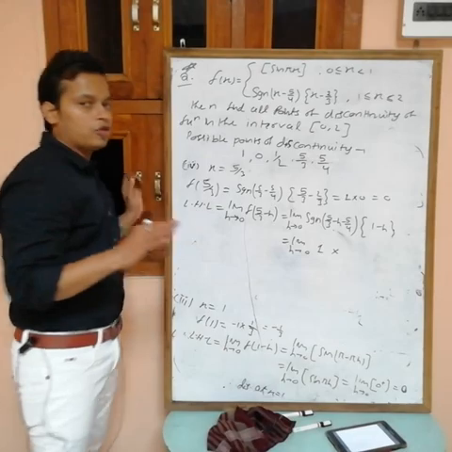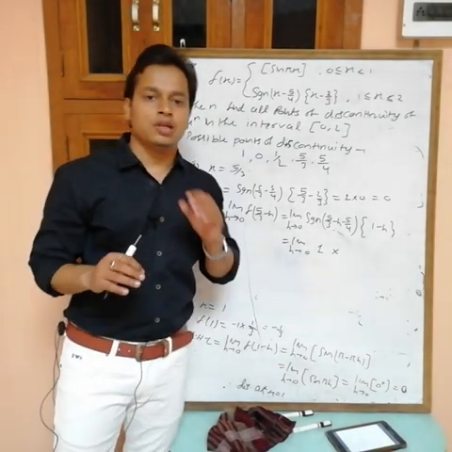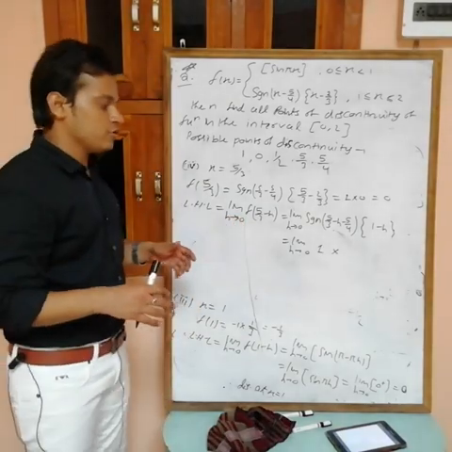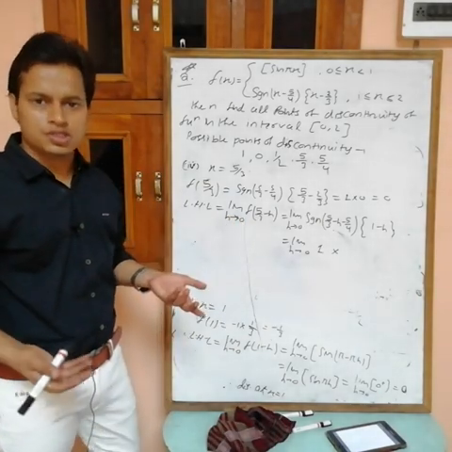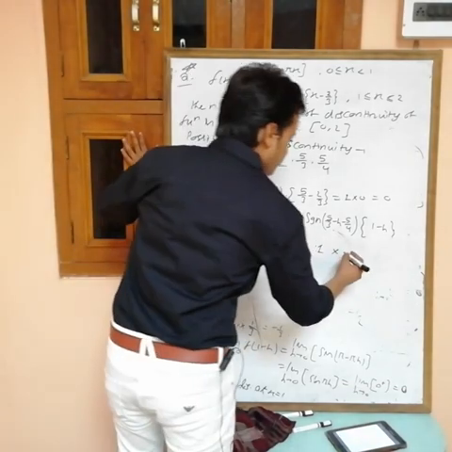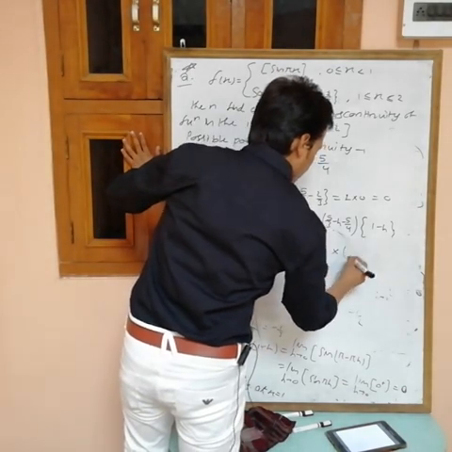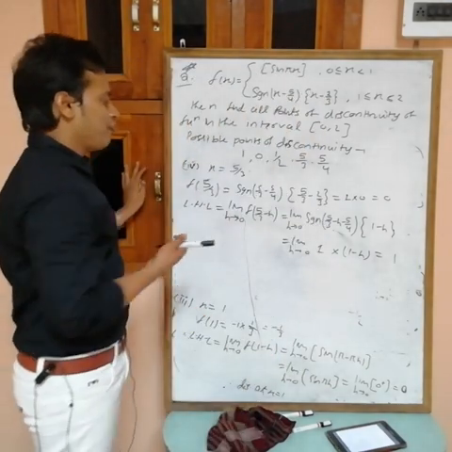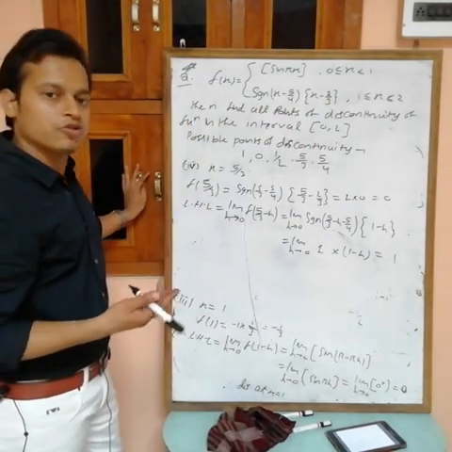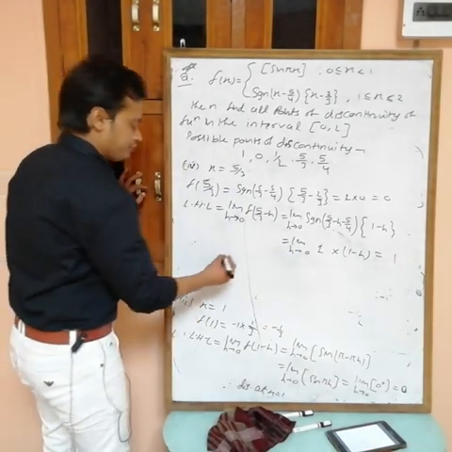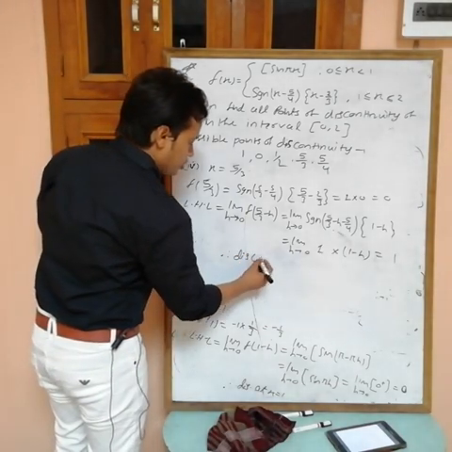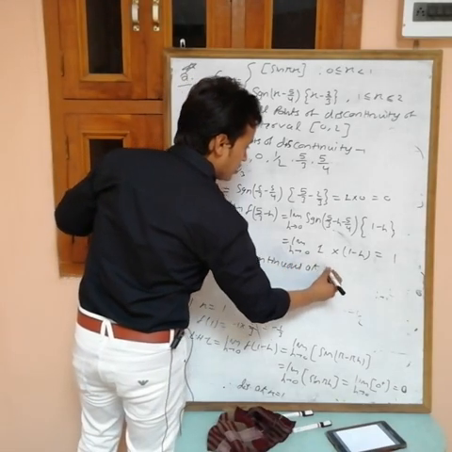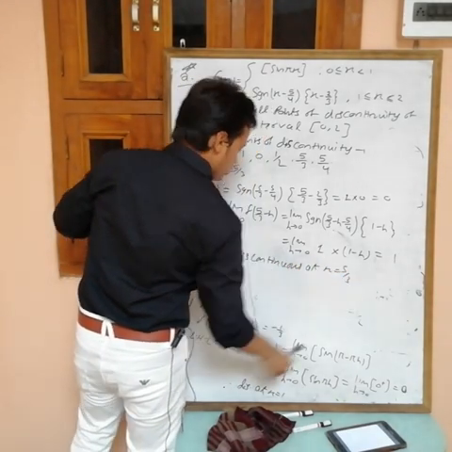The limit as h tends to 0 of this is equal to 1. Now the fractional part of 1 minus h: 1 minus h is like 0.99999, and the fractional part of 0.99999 is the same thing because it is a pointed value. So I am writing 1 minus h. Now put h equals 0, what are we getting? 1. Now f of 5 by 3 is not equal to LHL, so the function is discontinuous at x equals 5 by 3.